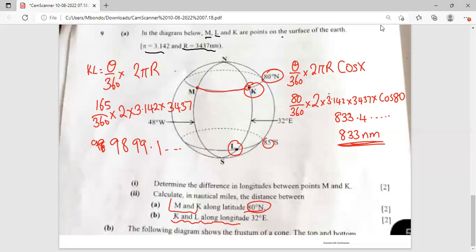When you want to write this to 3 significant figures, it will end up being 9900 nautical miles. This is what is going to be the answer here.